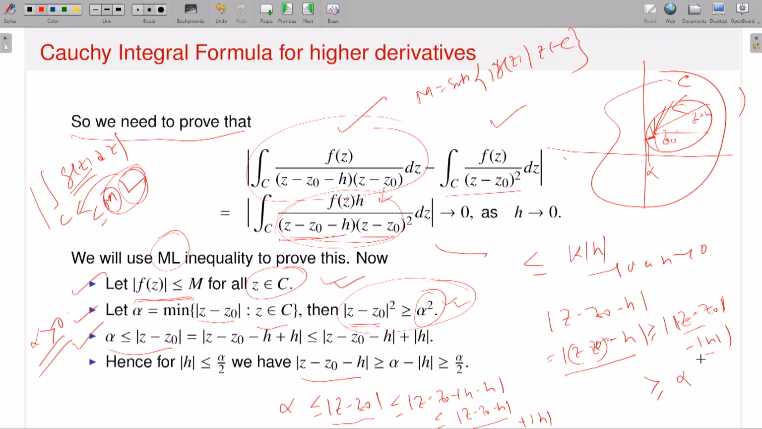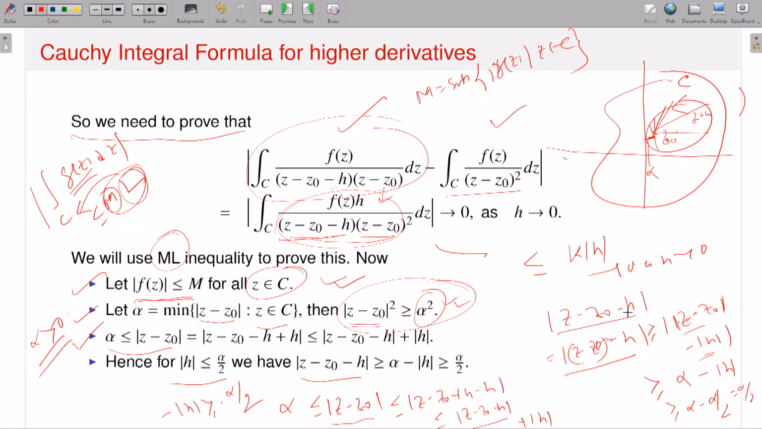Now look at the modulus of H. If mod H is less than or equal to alpha by 2, then minus mod H is greater than or equal to minus alpha by 2. So I can say that alpha minus mod H is greater than or equal to alpha minus alpha by 2, which is alpha by 2. Clear? So this is the way.